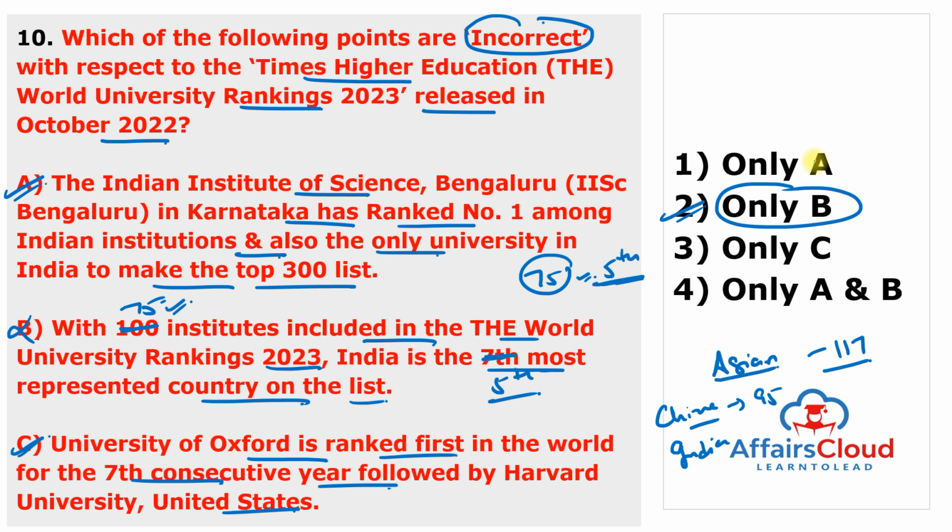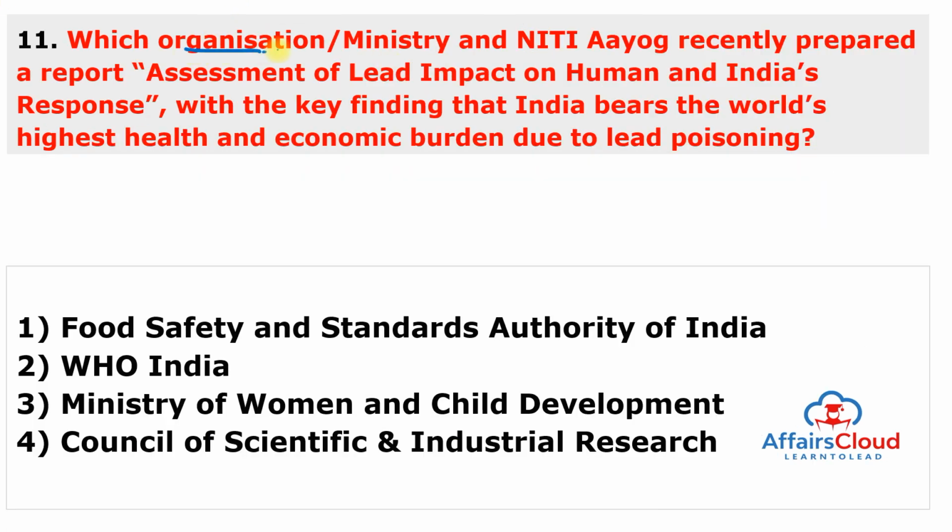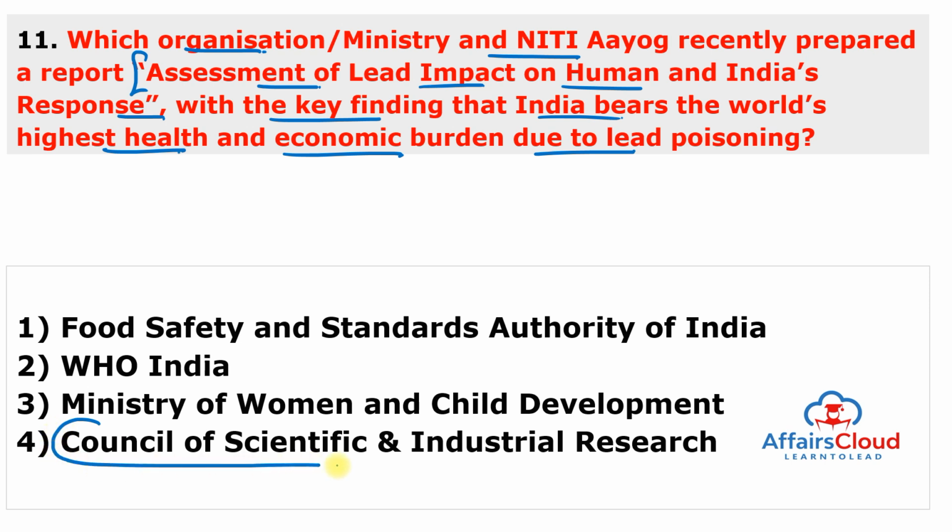Moving to the next question. Which organization, along with NITI Aayog, recently prepared a report named Assessment of the Lead Impact on the Human and India's Response, with the key finding that India bears the world's highest health and economic burden due to lead poisoning? This organization is the Council of Scientific and Industrial Research, or CSIR. So NITI Aayog and CSIR prepared this report, and under this report we found that India bears the world's highest health and economic burden due to lead poisoning.